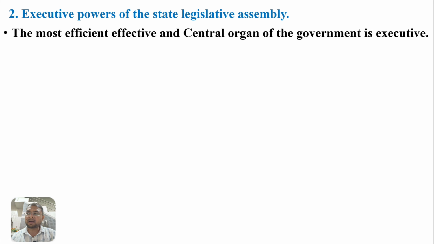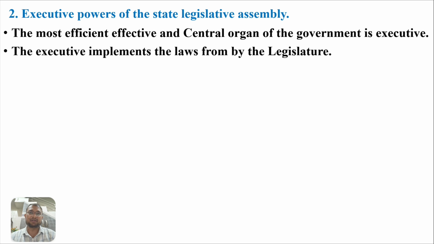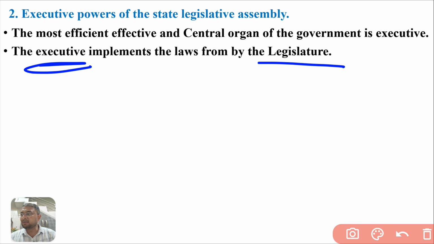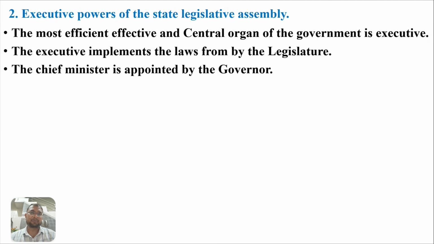Executive powers of a state. The most efficient and effective central organ of a government is the executive. The executive implements the laws framed by the legislature. The legislature frames the law and the executive implements the framed law. The chief minister is appointed by the governor.